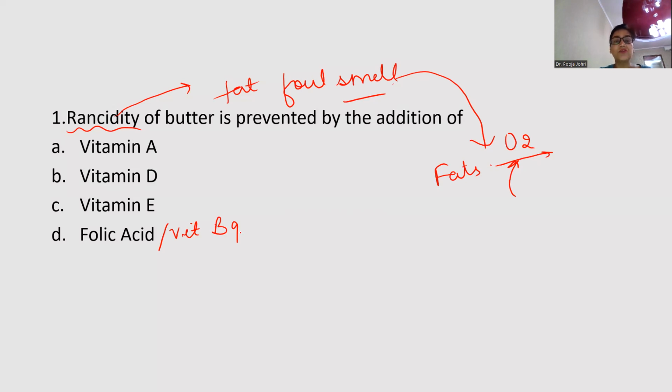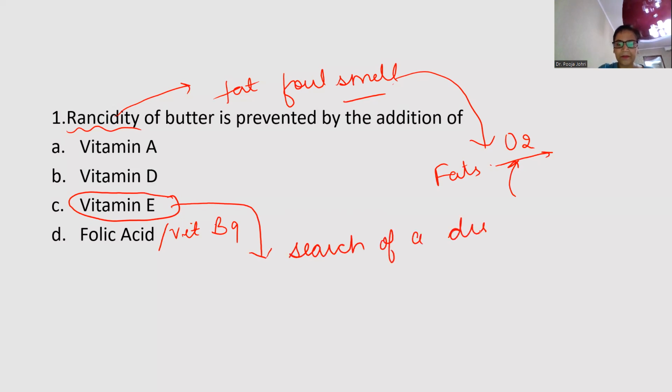We need to search for an antioxidant, and that is the function of vitamin E also. Vitamin D is actually known as a vitamin in search of a disease. No specific disorder is related to the deficiency of vitamin E, but it is required as a very important antioxidant.